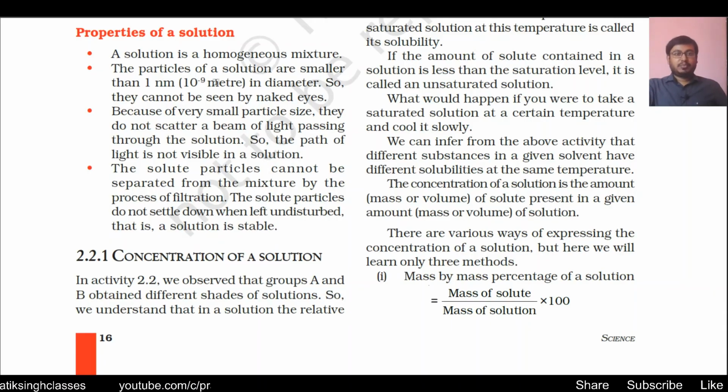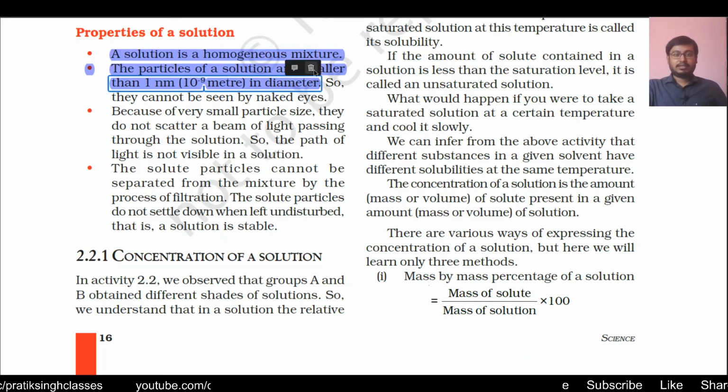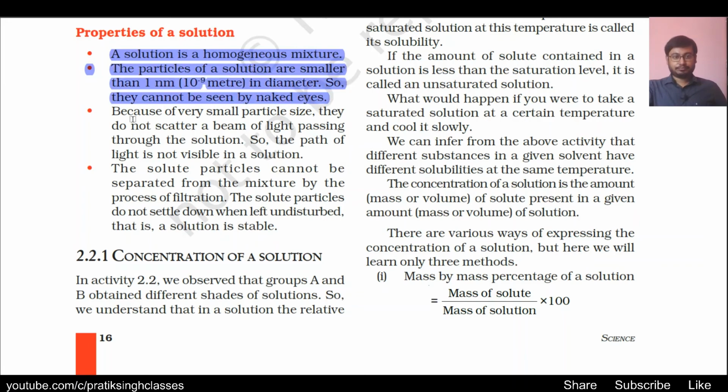Now let us see the properties of a solution. A solution is a homogeneous mixture. The particles of a solution are smaller than 1 nanometer in diameter. 1 nanometer is very small, so they cannot be seen by naked eyes. That means in the solution we cannot see the constituent particles. Because of very small particle size, they do not scatter a beam of light passing through the solution, so the path of light is not visible in the solution.